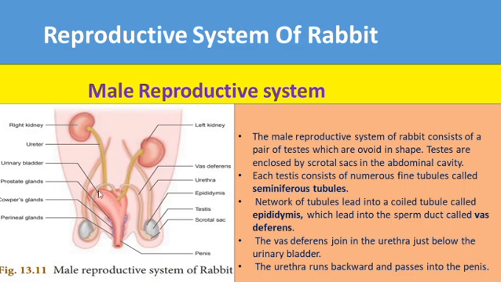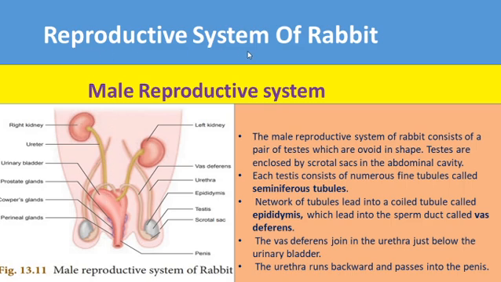The ureter enters into the urinary bladder. The urinary bladder stores the urine. Then the urinary bladder leads to a thick muscular tube called the urethra. So this is the excretory system of rabbit.